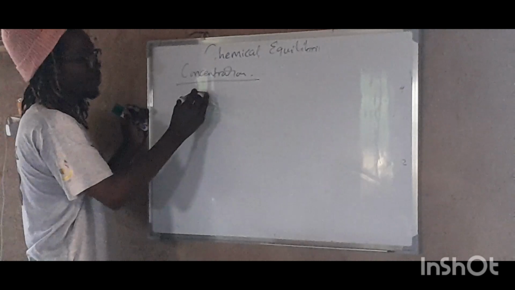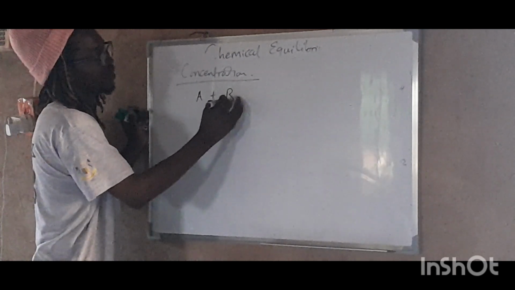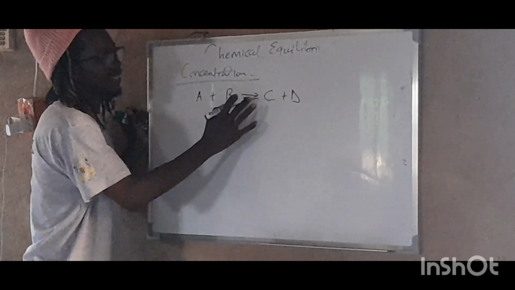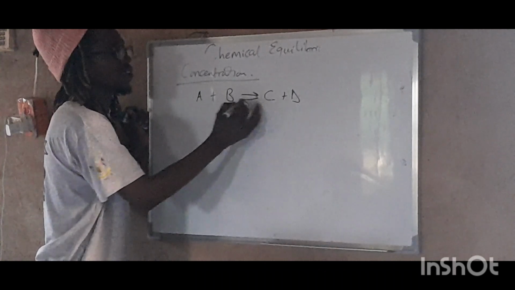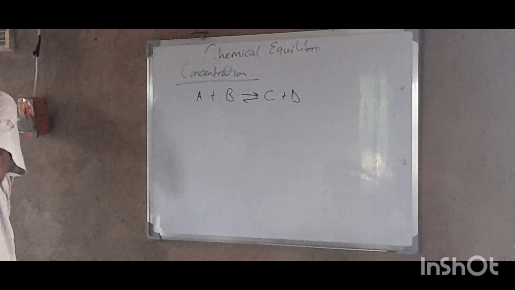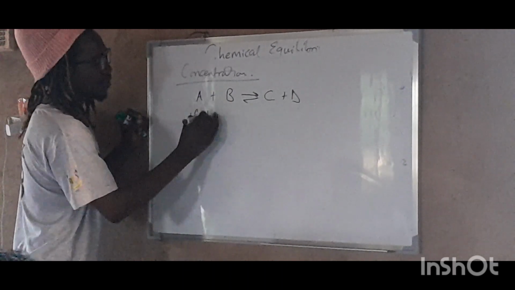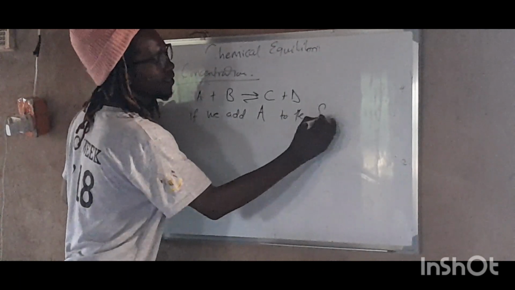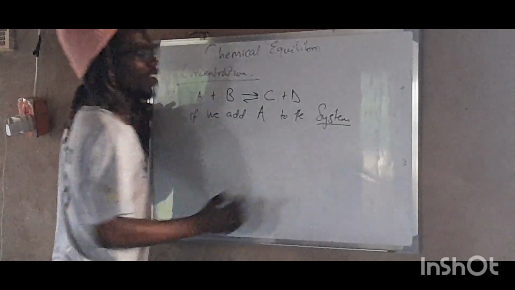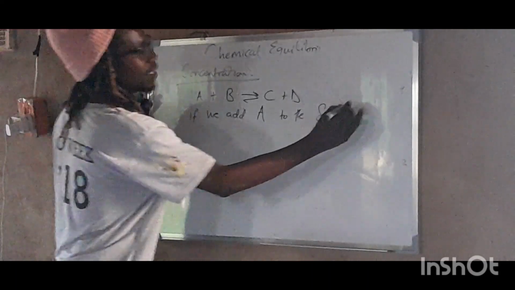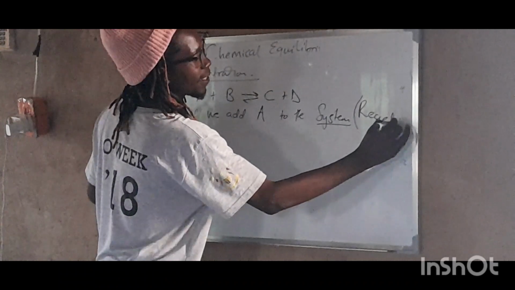So for example, if we're having A plus B giving us C plus D, by this we are trying to show that equilibrium is reached. So if we add A to the system, what happens? A is a what? Is it a product or reactant? Reactant, right? So we've added a reactant.